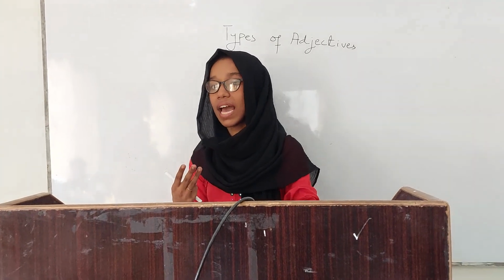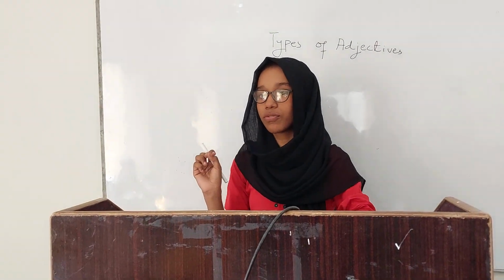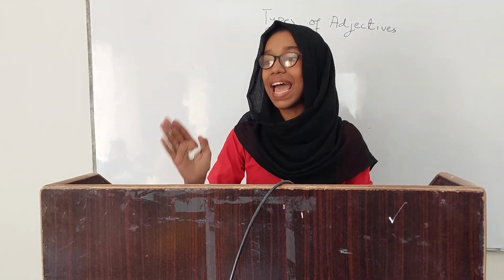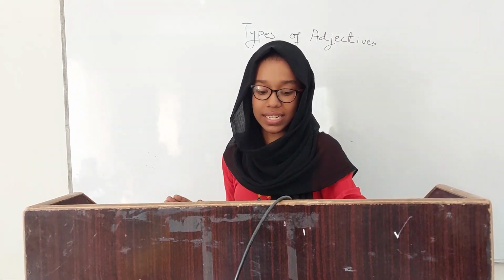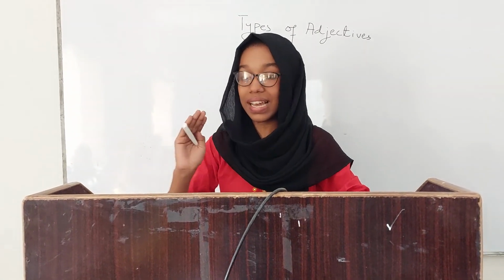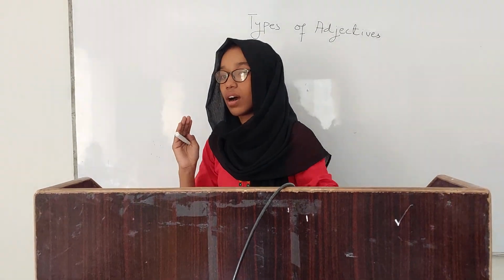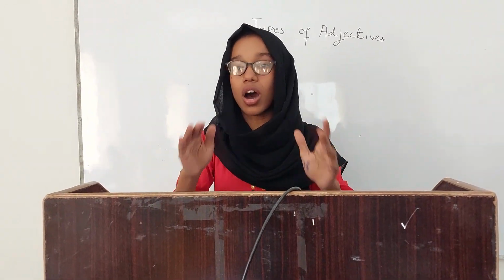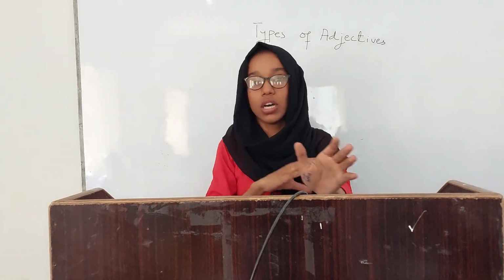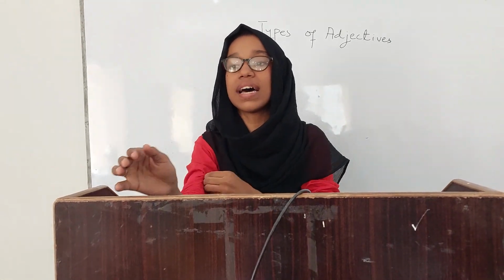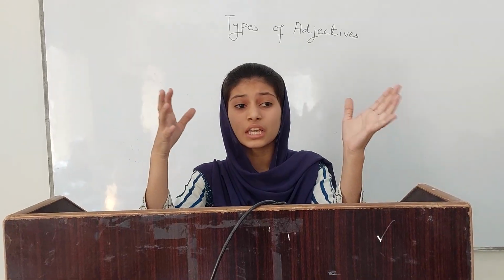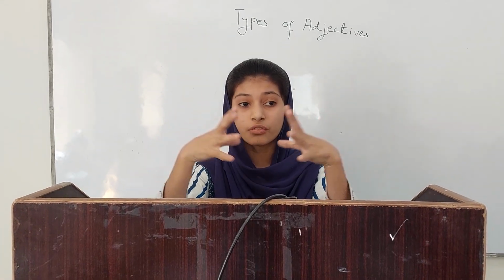So there are three types of adjective: adjective of quality, adjective of quantity and adjective of number. So firstly, adjective of quality. Adjective of quality shows the kind or the quality of a noun. It means what kind. Okay, so it shows the abilities and the habits. It shows the number, color and size of a noun.